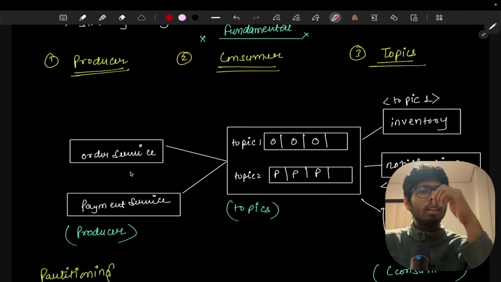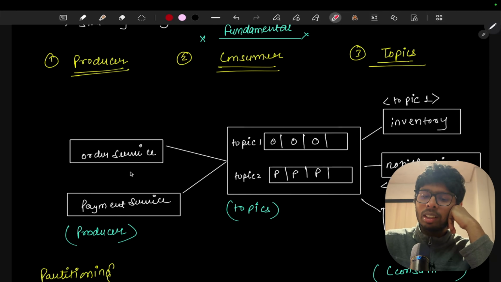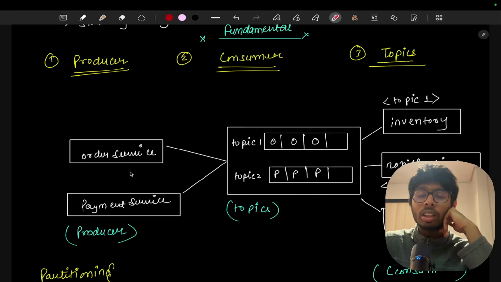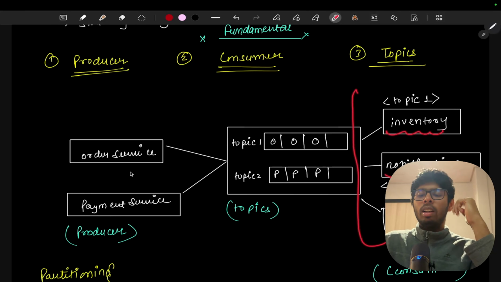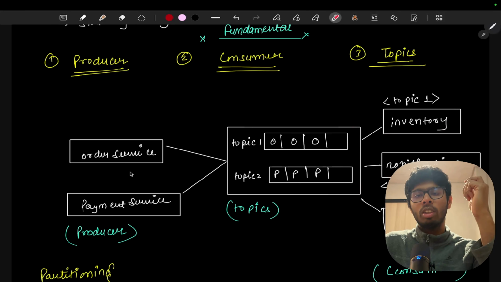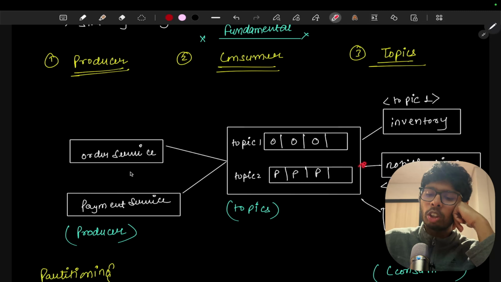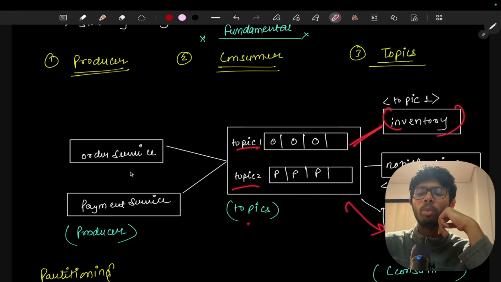And in Kafka, there is the third thing, which is the consumer. Which are the services that are going to consume the topics? So the consumers are going to be the inventory, notification, and analytics services again. The notification service is going to consume from both topic 1 and topic 2. The analytics service is also going to consume from both topics, topic 1 and topic 2. And the inventory service is going to consume only from topic 1.